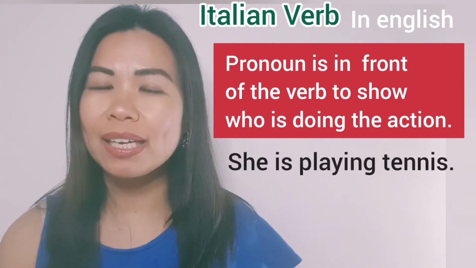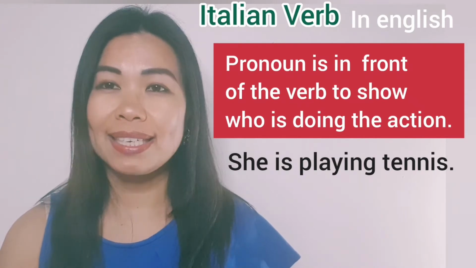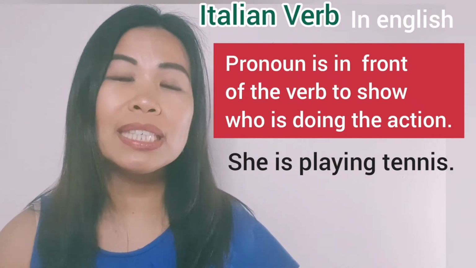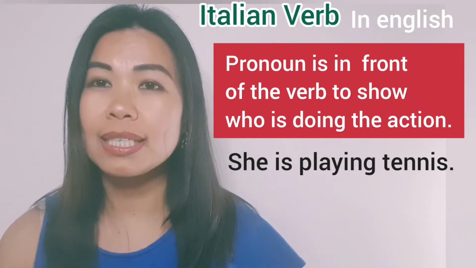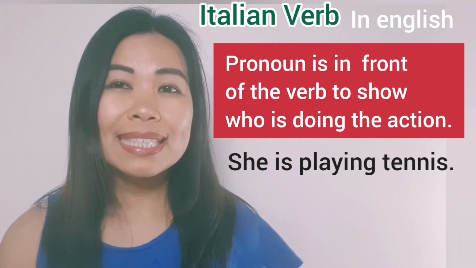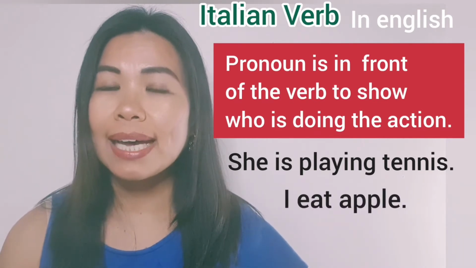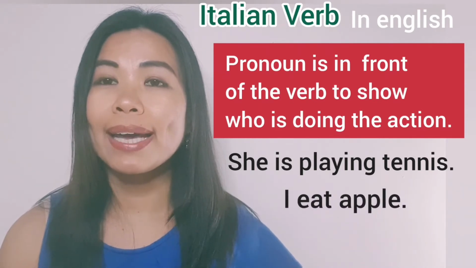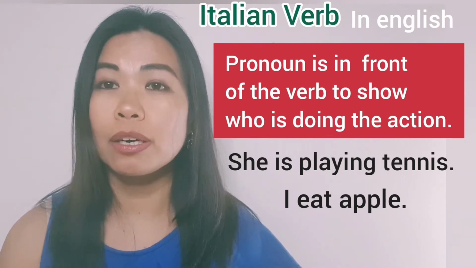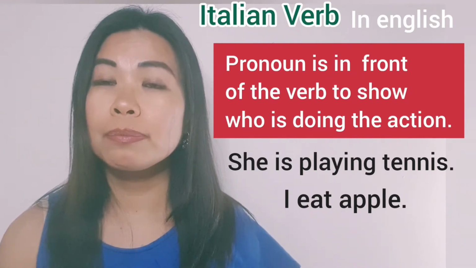For example, if I say, she is playing tennis, she is the doer of the action, that is playing. Another example: I eat an apple. I is the doer of the action. In English, you put the pronoun in front of the verb.